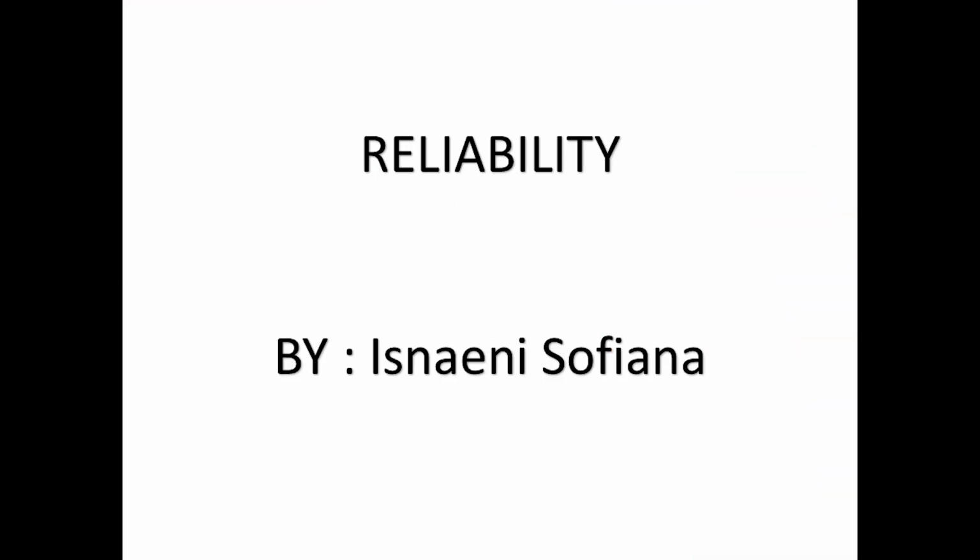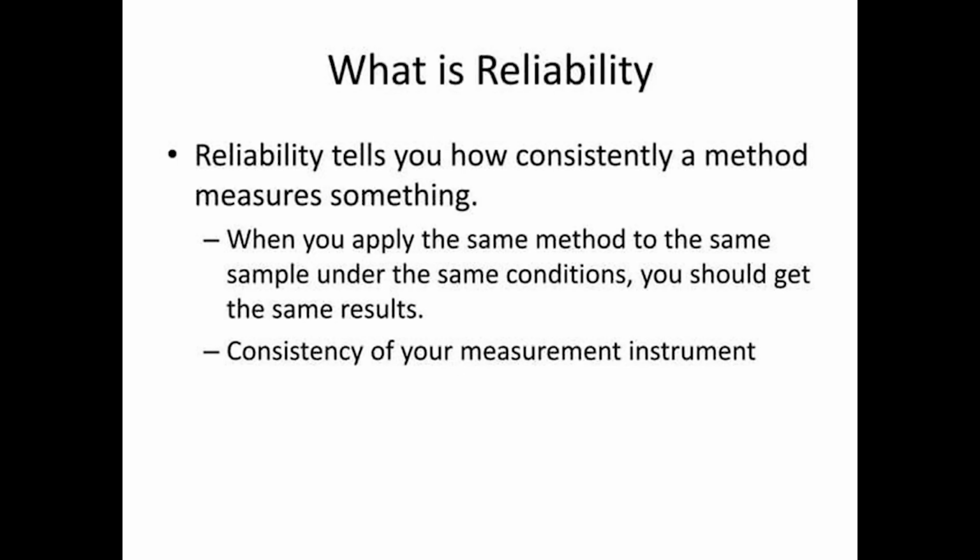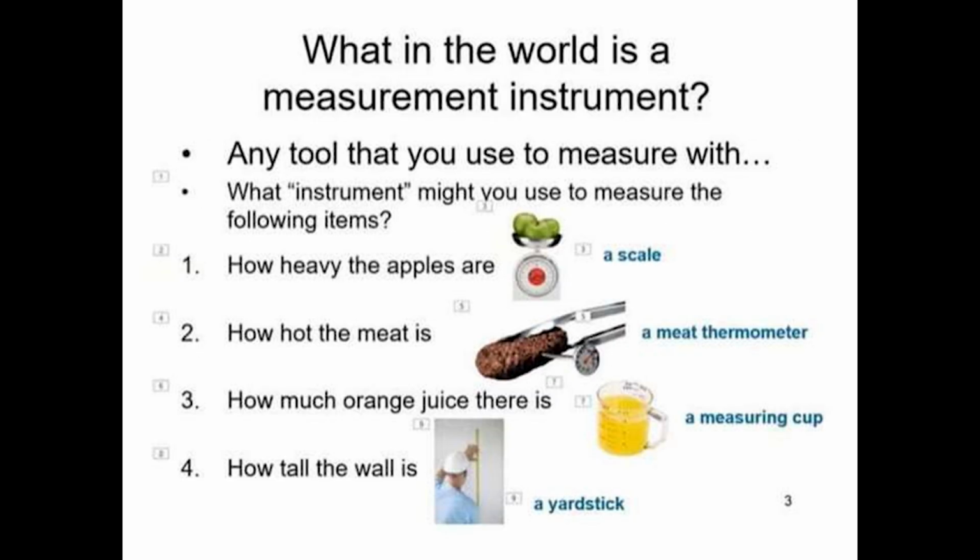The last discussion is about reliability. What is reliability? Reliability tells you how consistently a method measures something. When you apply the same method to the same sample under the same conditions, you should get the same result. The consistency of your measurement instrument. What in the world is a measurement instrument? Any tool that you use to measure with.